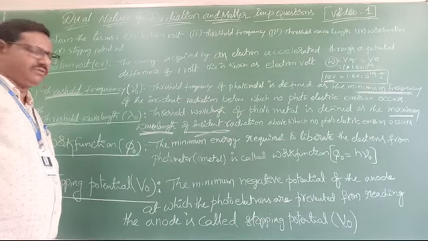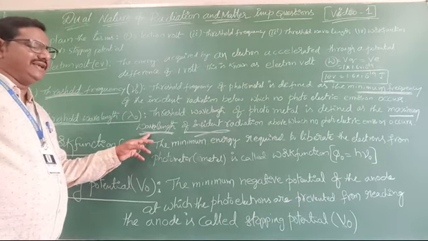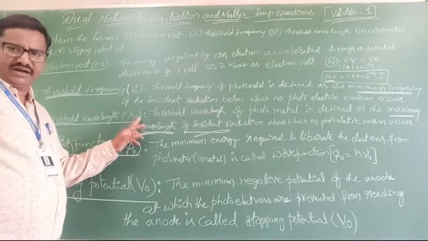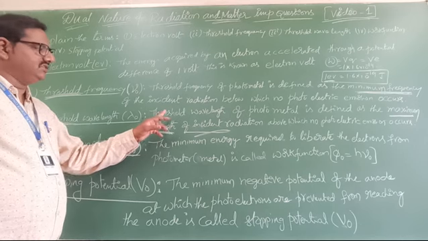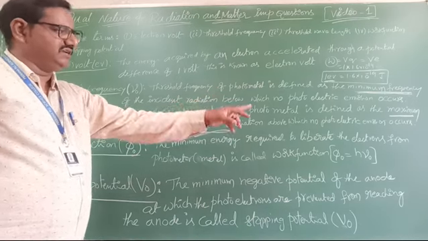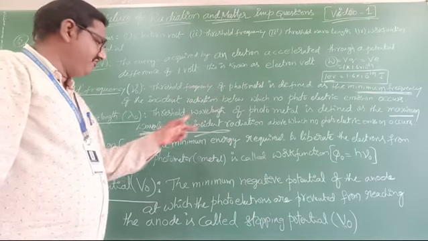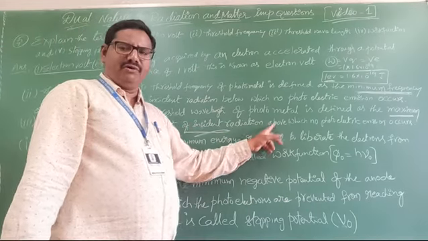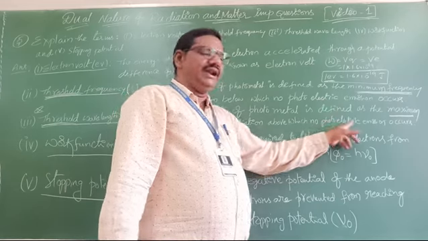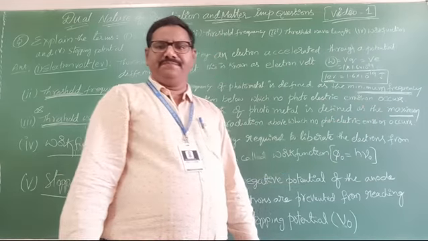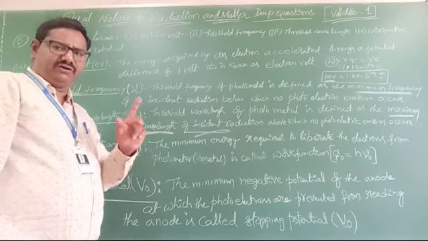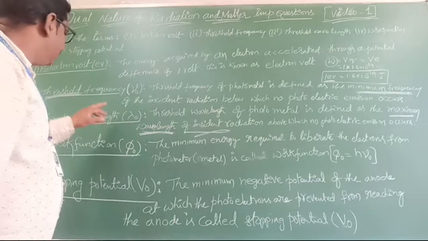Threshold means naught, so lambda naught it is. So the threshold wavelength of a photometal is defined as the maximum wavelength of incident radiation above which no photoelectric emission occurs. Clear? That is called threshold wavelength. Remember both of those definitions.